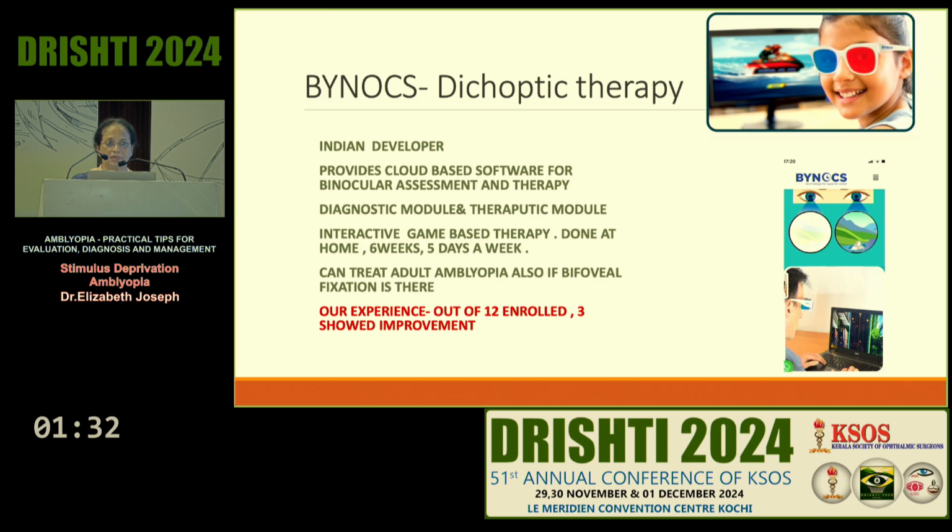And all these 12 were occlusion failed patients, and they had anisometropia, and all of them were older people, older children and young adults. In older children older than 9 years, and even in young adults, if there is an amblyopia, you can go for this treatment by a dichoptic therapy, which can be done at home, and it is cloud based.